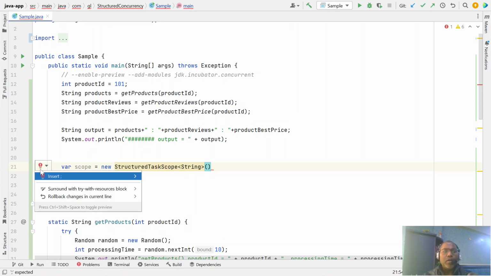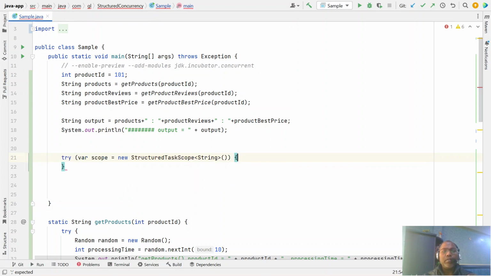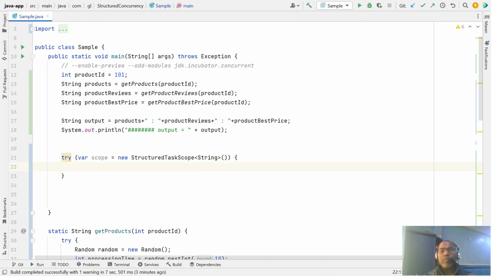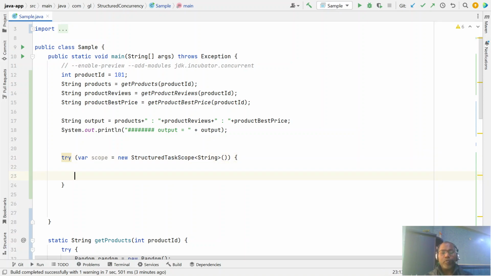By default, whenever we create threads, those are resources that should be automatically cleaned up and closed, so you write this in a try block. This is the one object we have to use, and after that, whatever you are doing here, the same thing you have to do here.